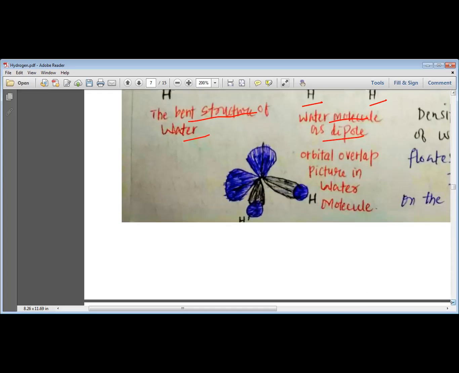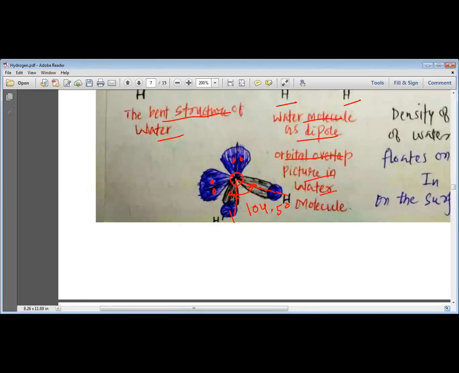If you look at the various orbitals present in water, you can see that oxygen is sp3 hybridized, and by using these two orbitals, it forms bonds with hydrogen with the bond angle 104.5 degrees. And these two are the orbitals in which the two lone pairs are present in water. So here we have oxygen bonded with two hydrogens at this bond angle, and this is how you can understand the orbital overlap picture in the water molecule. So this is the structure of water.